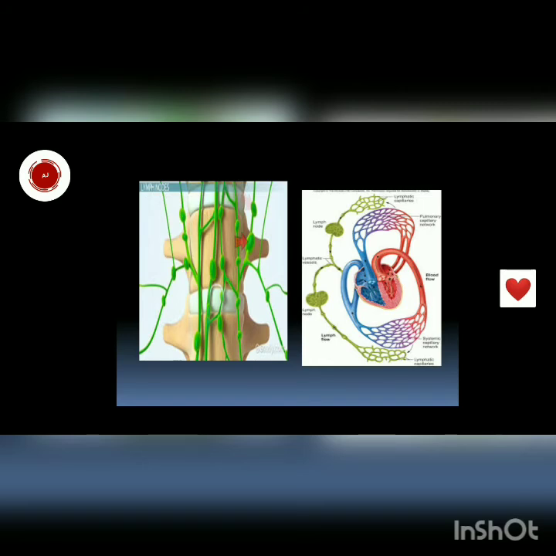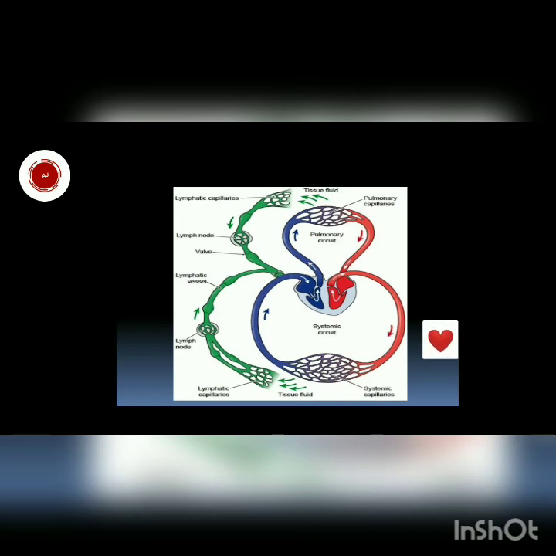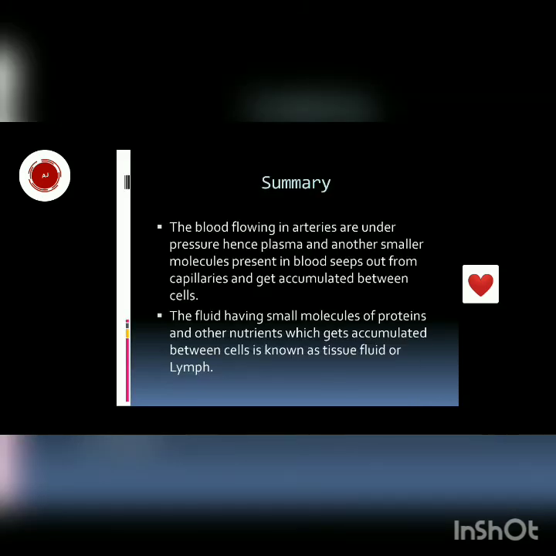Okay, so this is again safe. You can see again, this is our normal blood circulatory system, arteries and veins. This is the circulatory system, and this is the additional one, the lymphatic system. The lymphatic system has nodes which filter the blood, and through these nodes the clean blood comes to veins and joins veins. So this is how the liquid portion of blood which comes into tissue is returned with the help of lymphatic vessels.